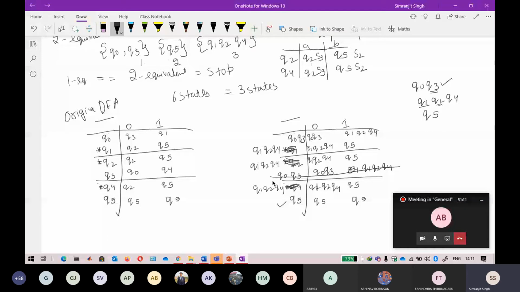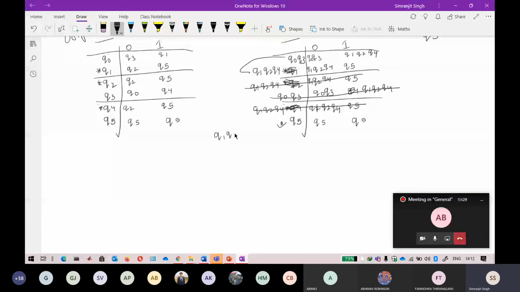Okay, so if I just draw the automata of it, it will be like this. I'm writing q1, q2, q4 as q1 to 4. So q0 and q3 become q03. Okay, so here I will start, which is my final state here.